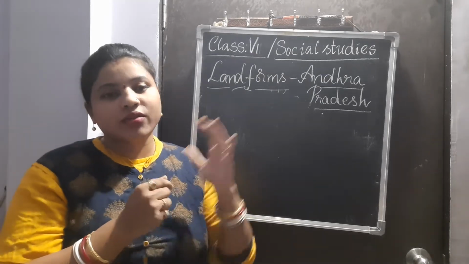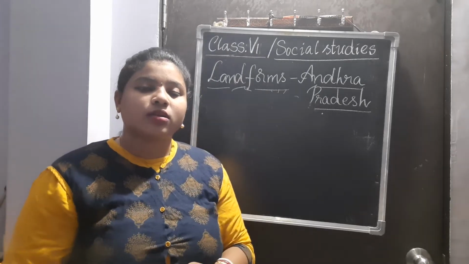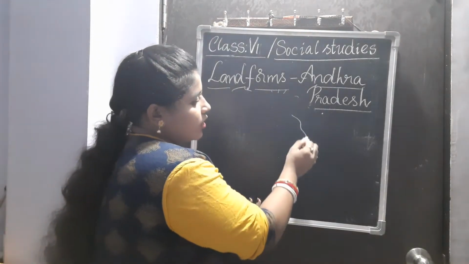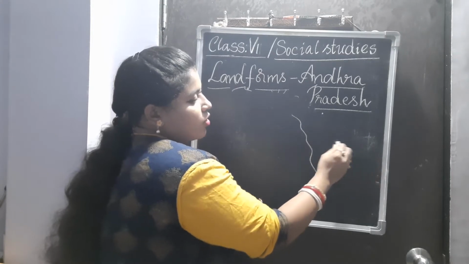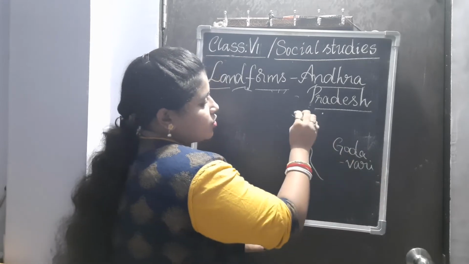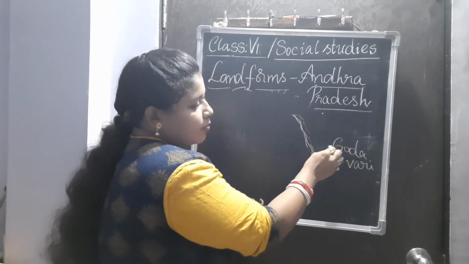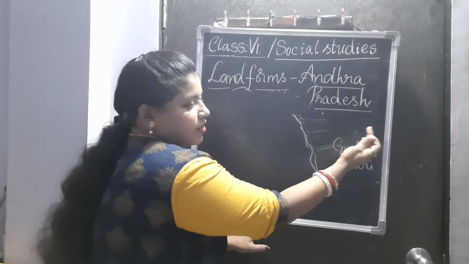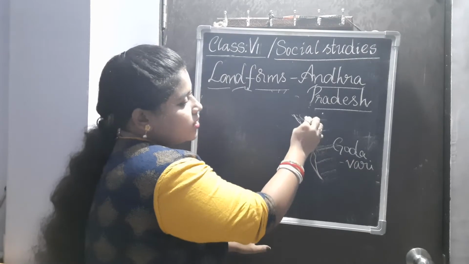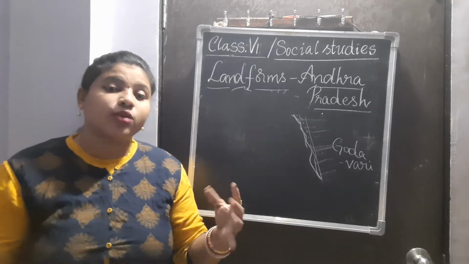Every time the rivers Godavari and Krishna flow, they bring fertile soil towards their banks. What is the bank of the river? For example, if it is river Godavari flowing, this is the place where people come and stand. This is the area where it deposits a good amount of soil. Whenever the water comes toward the ends, it deposits soil here. This soil is known as fertile soil, which is very good for cultivation.